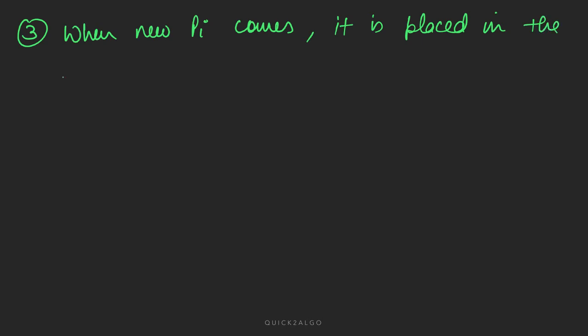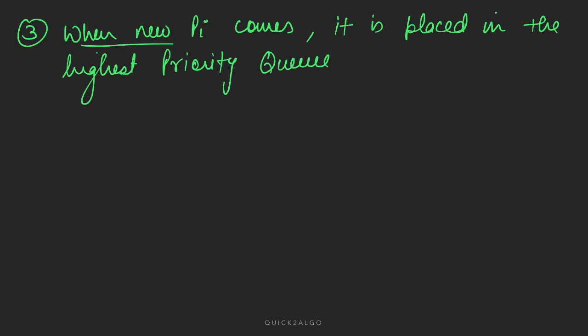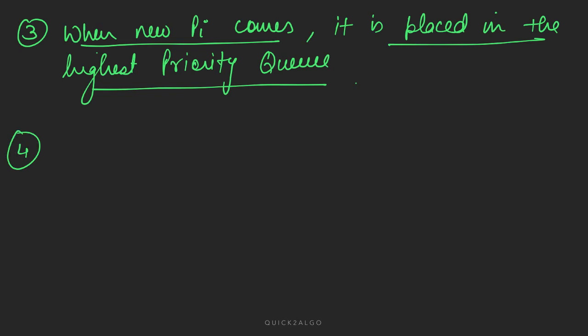Now the third rule says: what happens when a new process comes? When a new process comes into the ready queue, into the system, where is it placed? It is always placed in the highest priority queue. Yes, this is very important. You must always remember this. When a new process comes, it is placed in the highest priority queue. Now, what is the fourth part of the algorithm?